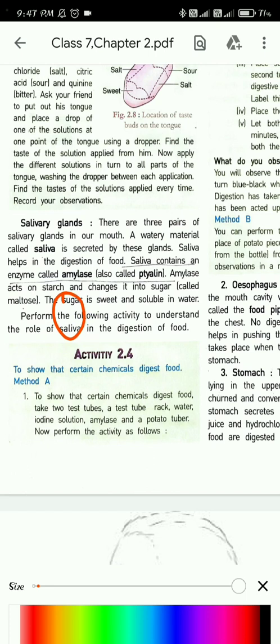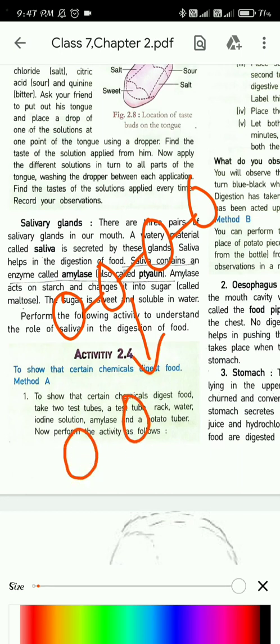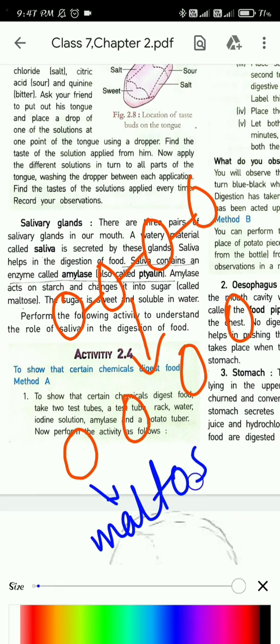If this is the starch, what will amylase do? It will break the starch and make maltose. So what is maltose? It's a simpler form of sugar. If you taste maltose, you will find it's very sweet, and it's also soluble.